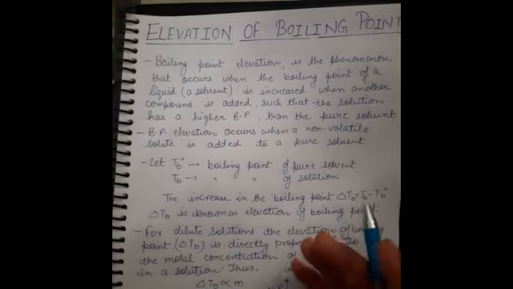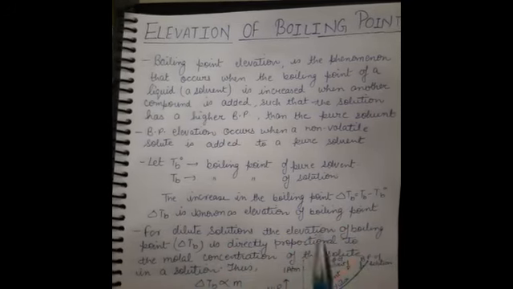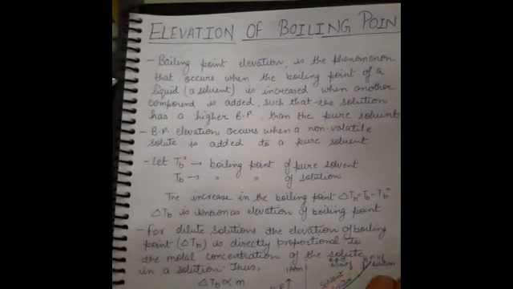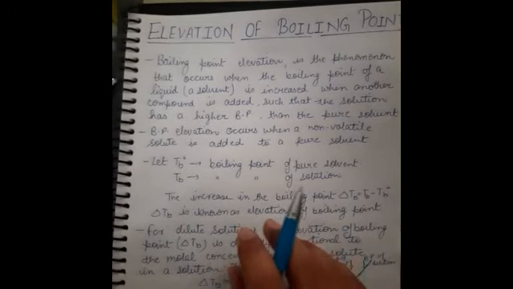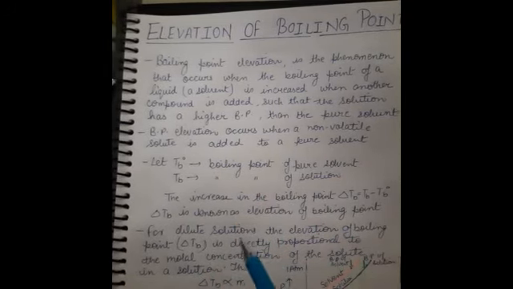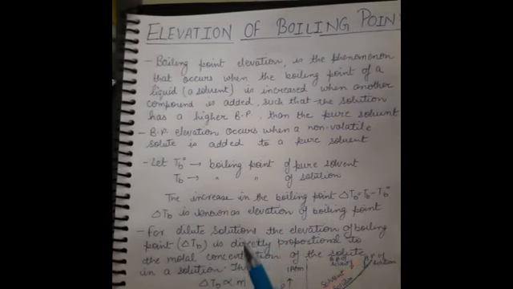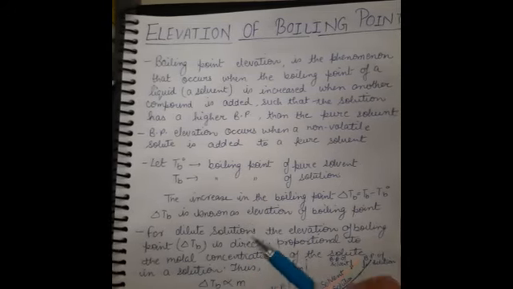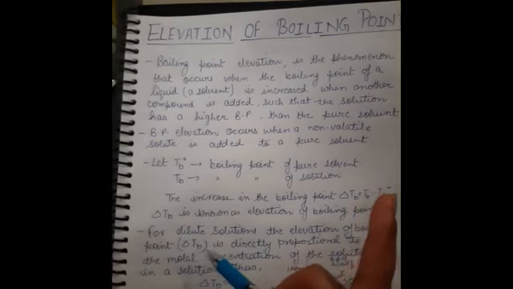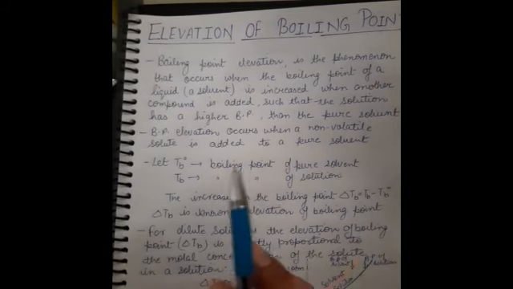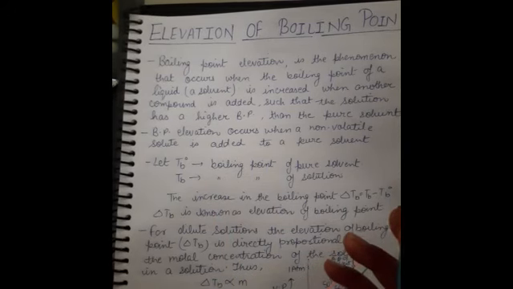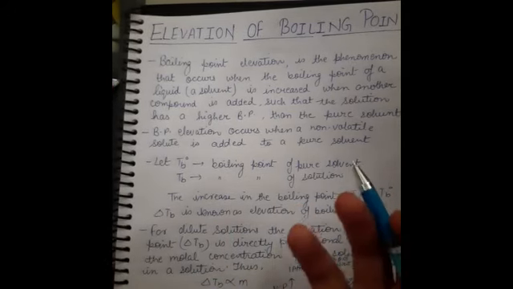Now in this video we are going to discuss the elevation of boiling point. In the previous video, students, we discussed that in a beaker, if we take a pure solvent, then its vapor pressure is different from the beaker in which we take 1 mole of solute and 1 mole of solvent. We have discussed this topic in vapor pressure also. We found fewer vapors and more vapors there, so that is known as the boiling point elevation.